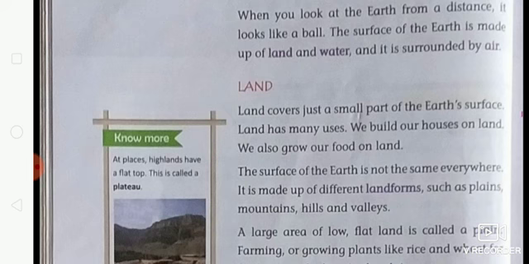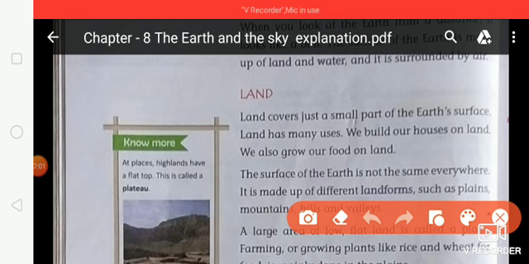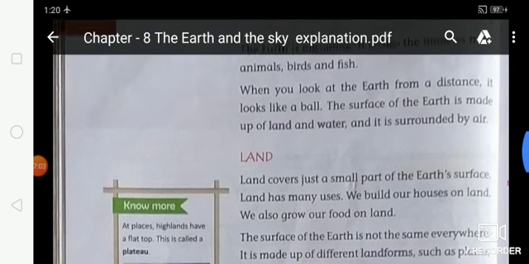And the remaining 29% is land. So a fact you know in this chapter is that 71% of earth is covered by water, and the remaining 29% is land. Understand it like this. Look here on the screen, students.